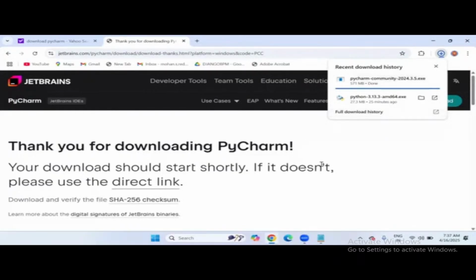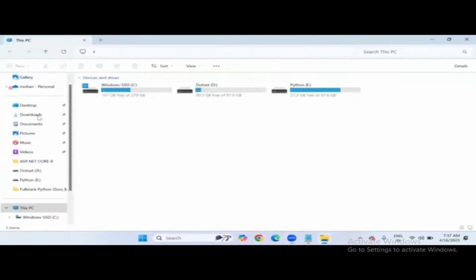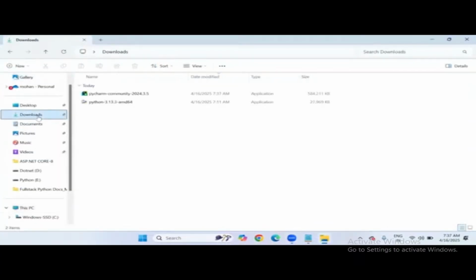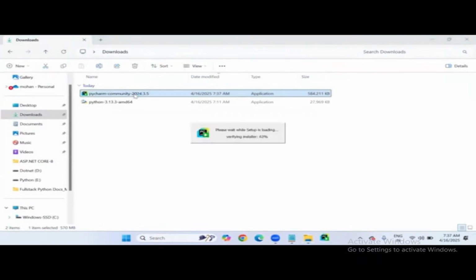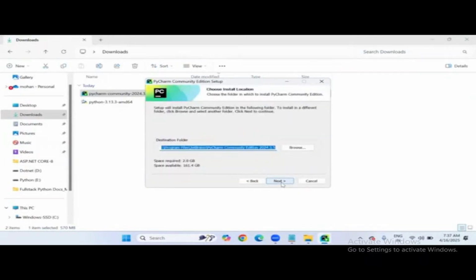Let's go to the Downloads folder on your computer. After the download is successful, try to install it by double-clicking on it. Just go to the Downloads folder and there is the PyCharm Community installer. Double click on the PyCharm Community .exe. When you double click, you can see this: do you want to allow this app to make changes? Yes. And there is a PyCharm installation wizard. Welcome to PyCharm Community Edition setup. Click on next, and click on next. The destination folder will be C drive only.